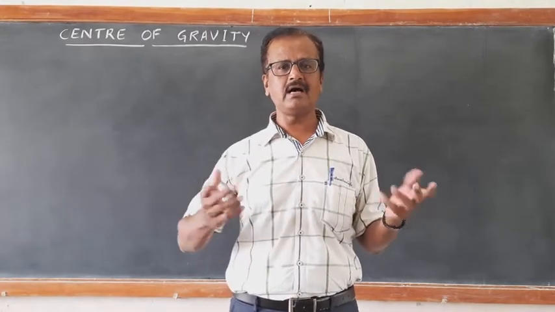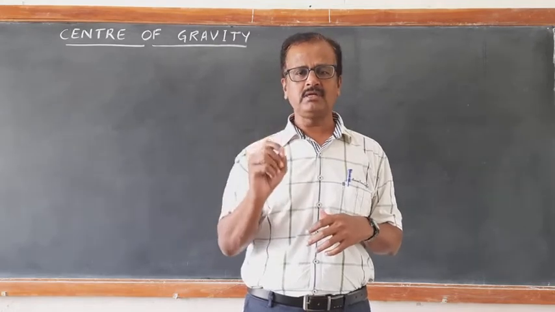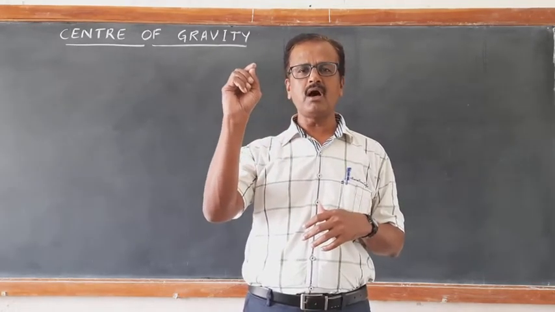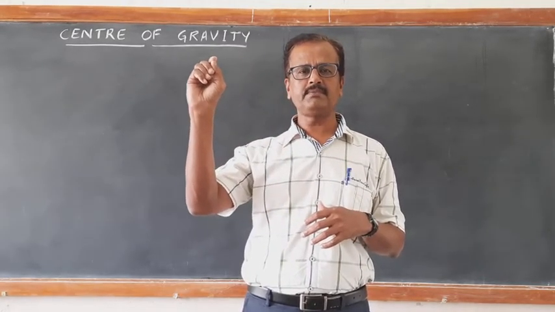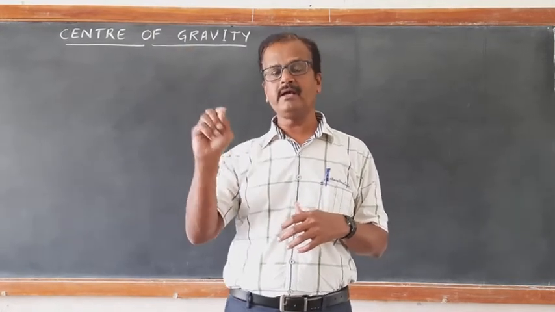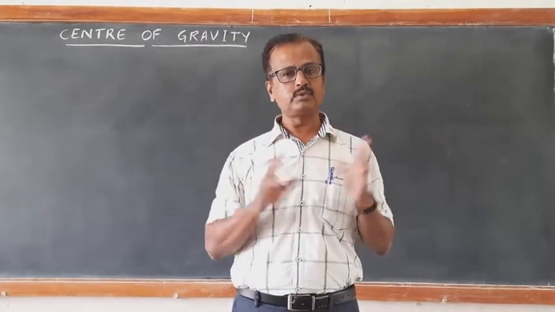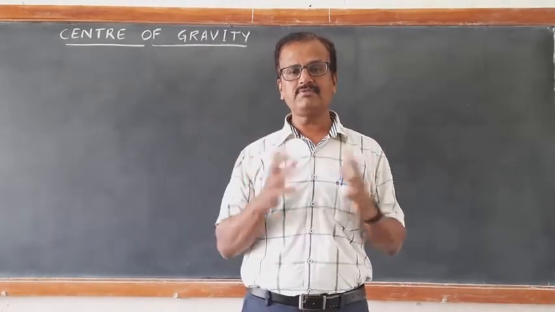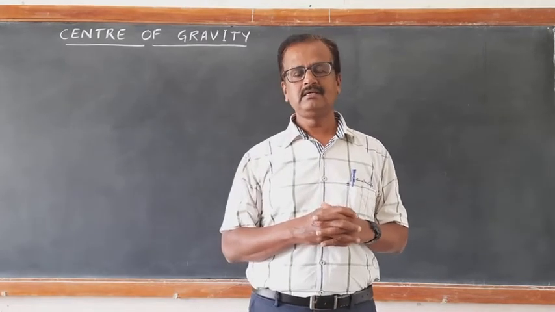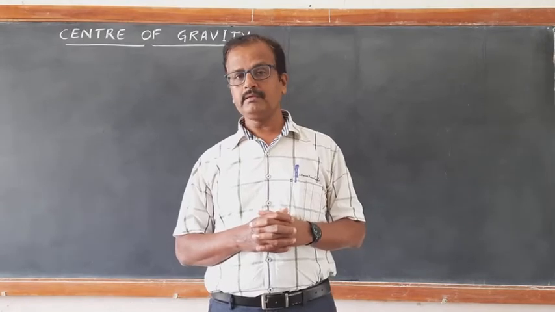So center of mass, already discussed, can be found as position vector r equal to m1 r1 vector plus m2 r2 vector and so on up to mn rn vector, whole divided by m1 plus m2 plus m3 and so on up to mn. So that gives us the position of center of mass. There is a difference between center of mass and center of gravity, right?